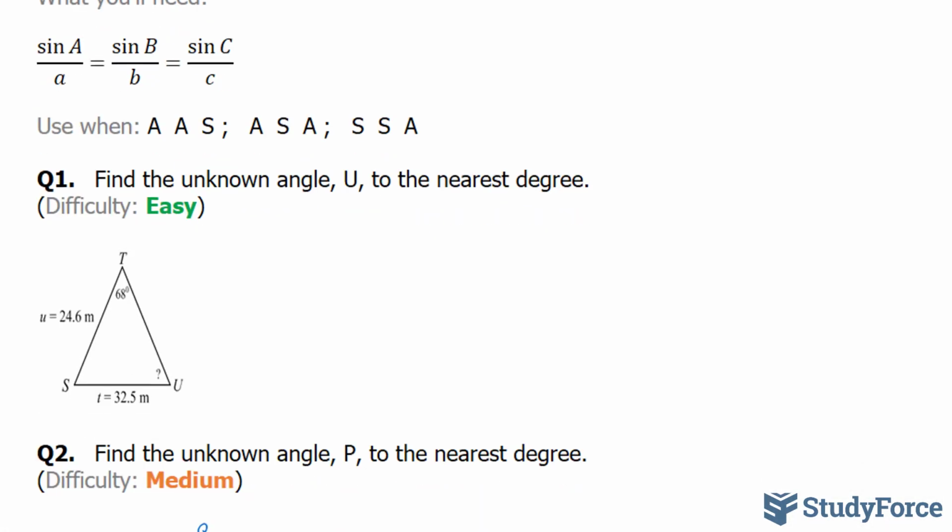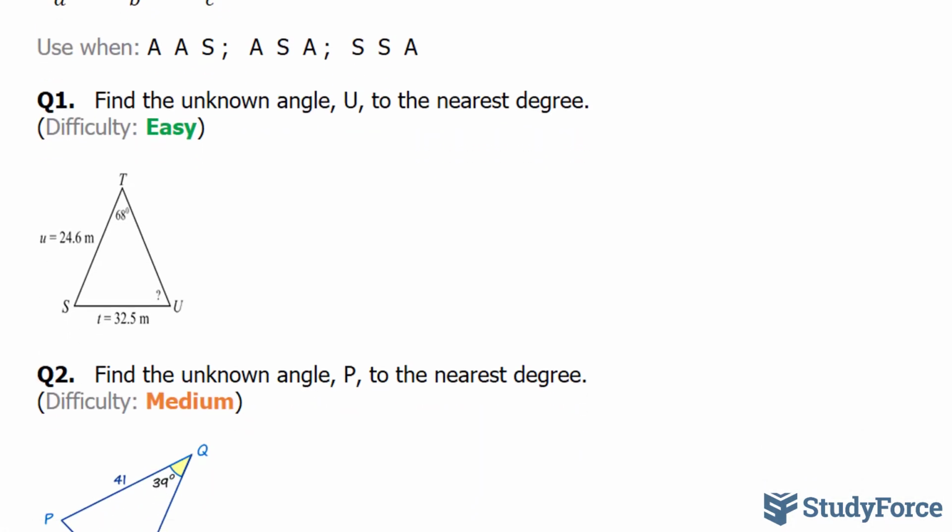Let's start with question 1. In question 1, they ask us to find the unknown angle u to the nearest degree. So this is the angle u, and what we've been given is a scenario where we have angle, side, side. Angle, side, side is the same thing as side, side, angle. So this is a candidate for the sine law.